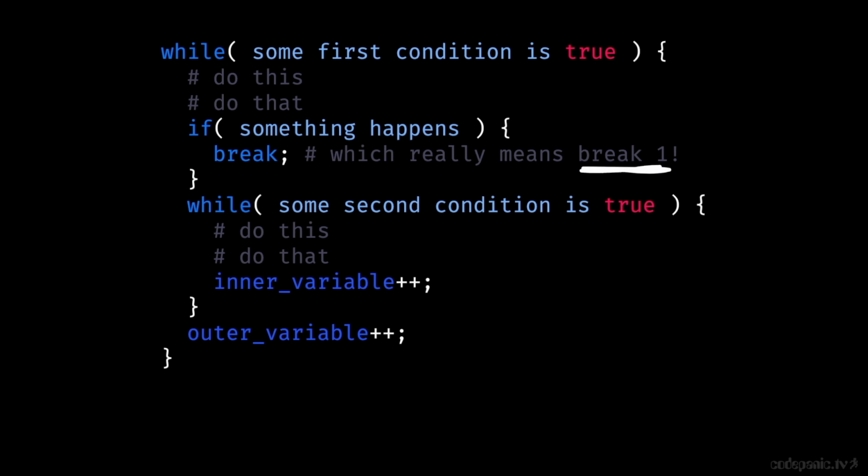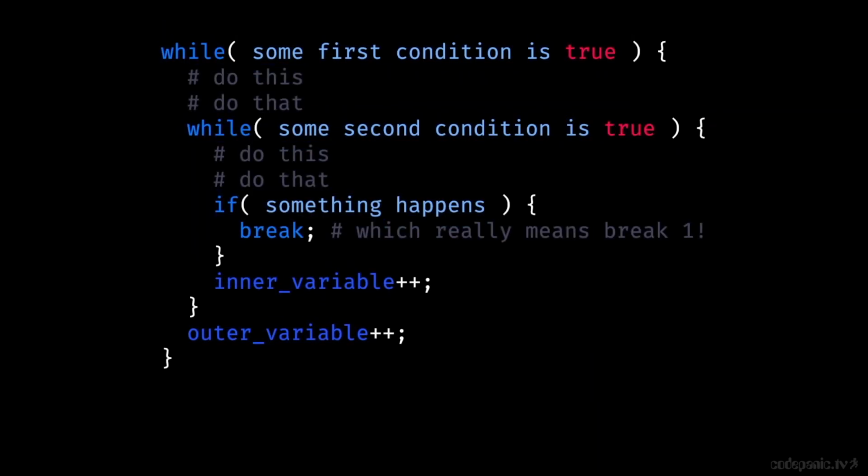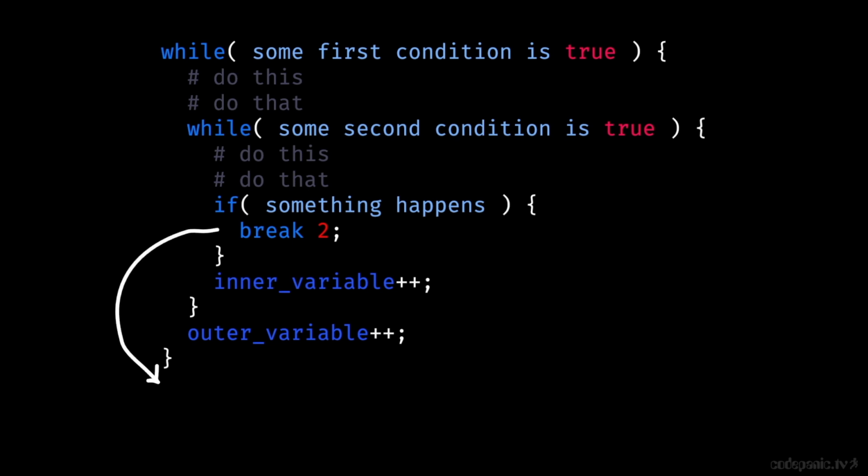Okay? All right, let's move that if and break to the inner loop this time. Now what happens? Well, since we're using the default value of 1 here, when and if we hit the break command, we'll break out of 1 level to the outer loop. But if we wanted to break out of both loops, we'd have to increase the break level to 2, like this. And if we had another loop inside the inner loop, we'd have to use break 3 to get all the way out.